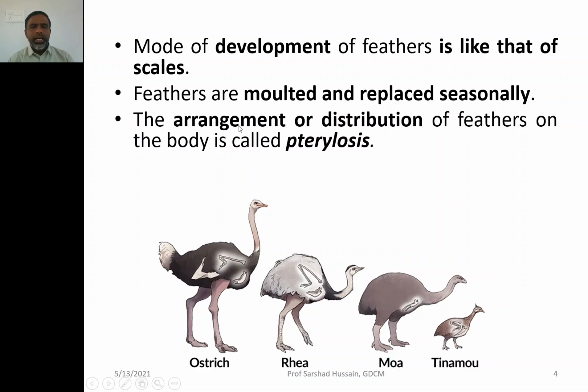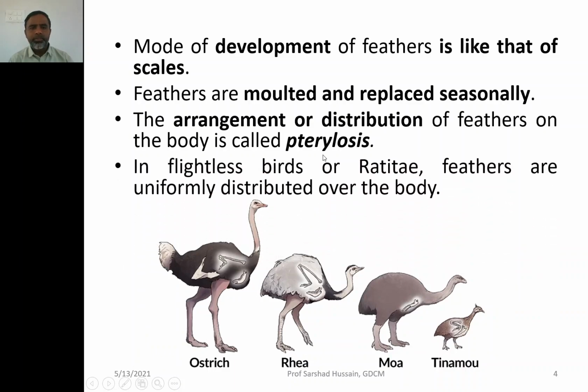The arrangement or distribution of feathers on the body is called pterylosis, because on the body you will not have a similar type of feathers on the whole of the body. The wings will have a different type of feather, and the rest of the body will have different types of feathers. So the arrangement of feathers on the body is called pterylosis.